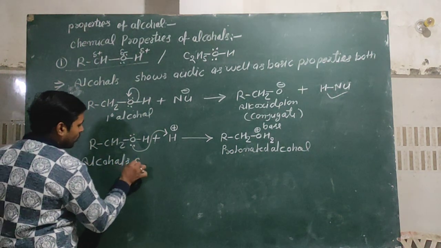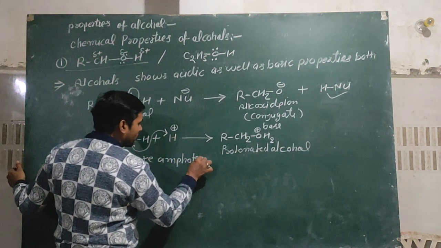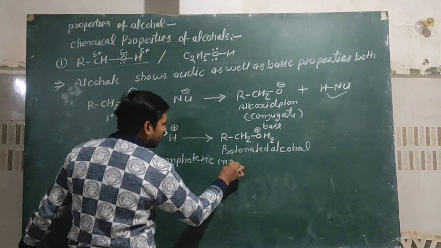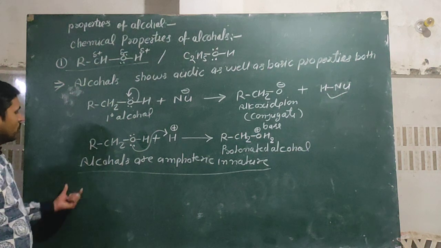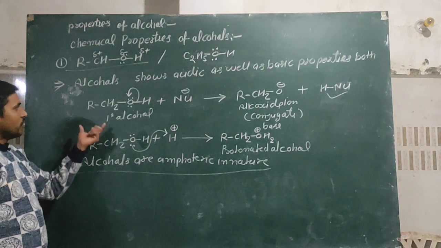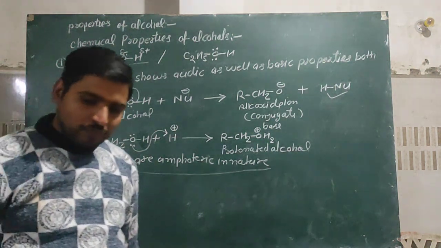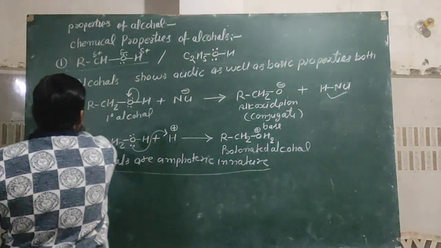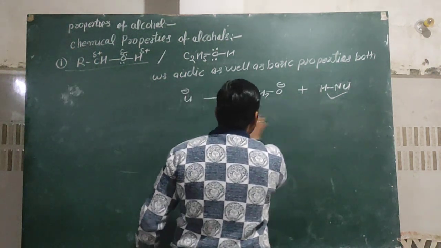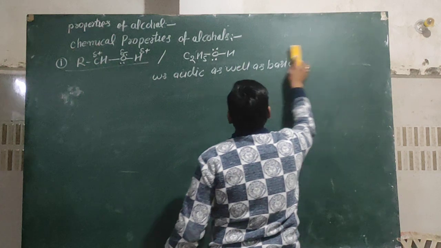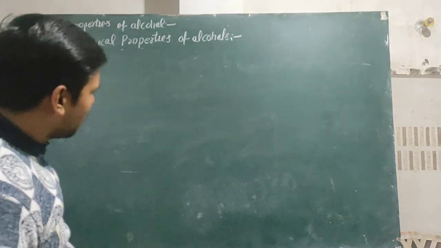Alcohols are amphoteric in nature because they show acidic as well as basic property both. And after the knowledge of this type of properties, that alcohols are acidic or basic, one thing is very necessary for acidic strength.